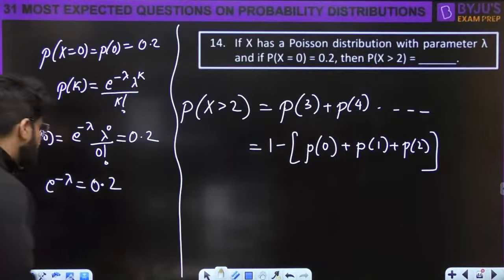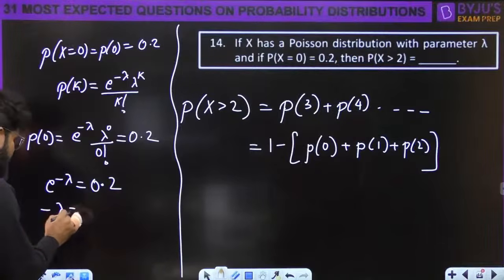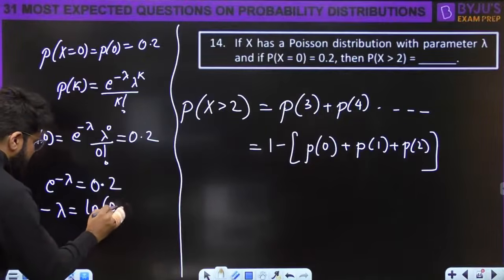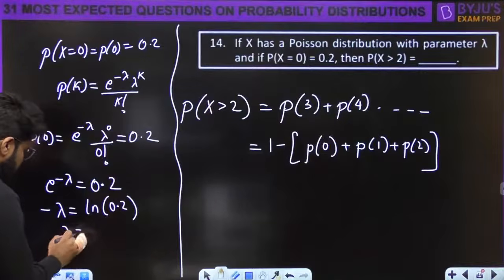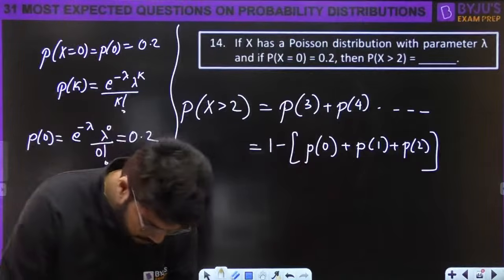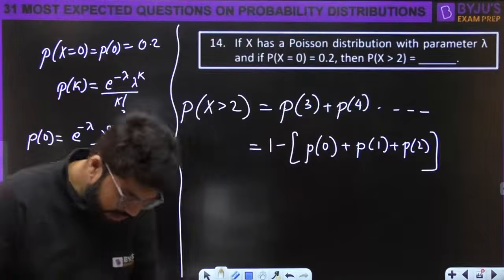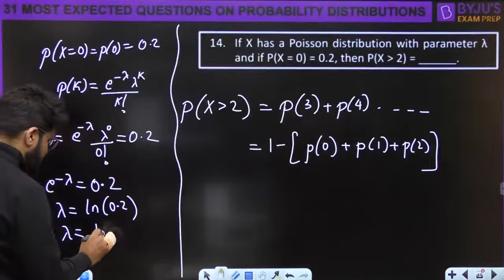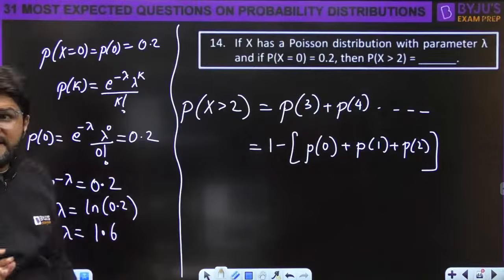One thing is clear, e power minus lambda is 0.2. Okay? So what is the value of lambda? We can calculate from here. So minus lambda will be log of 0.2. So after solving it, what is the value of lambda? That is turning out to be approximately 1.6.